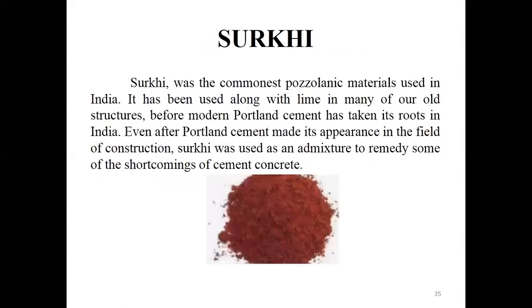Okay. Next, coming to Surki. By seeing this color itself, we can guess the raw material of the Surki. This is the most common pozzolanic material in India, first of all. It was used along with lime in many of our old structures before the influence of Portland cement. Before the existence of Portland cement, they were using Surki mixed with lime. After that only we obtained Portland cement and all.